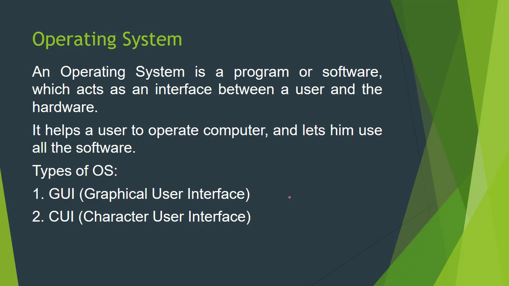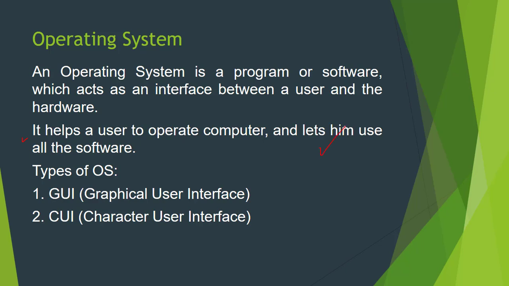Not only does it manage the display content, but it also manages all the hardware connected to our computer. So in short, it helps a user to operate a computer and lets him use all the software.